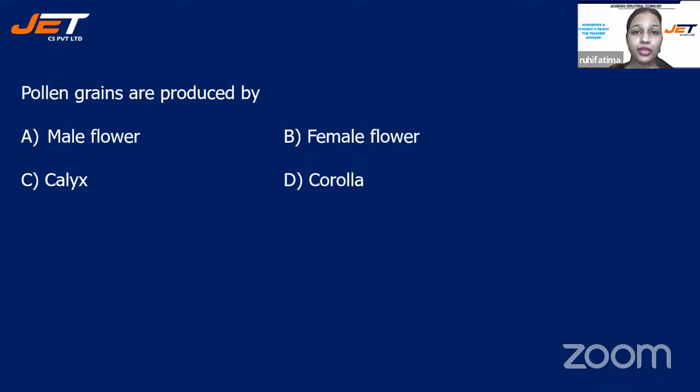Very well, children. Very well answered. The correct answer will be male flower because pollen grains are the parts of the stamens, right? They are found in the anther sac that is attached with the stamens. And stamens are present in male flower only.